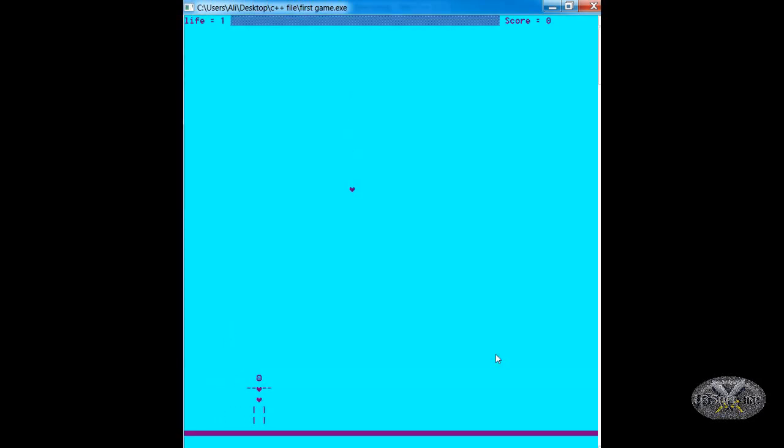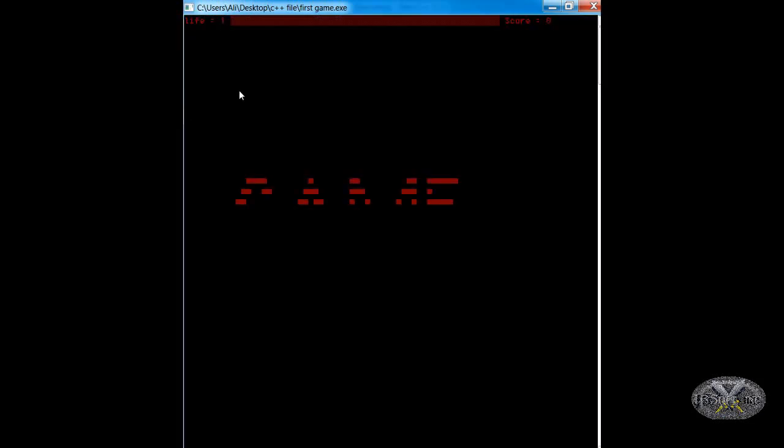Okay, so we have this player down here. It can move, it can animate. As you can see, it's moving its leg there, its head is kind of changing, the heart is falling, the life is changing. If I get the heart, the score updates. If I don't, the life goes down, and well, game's over.